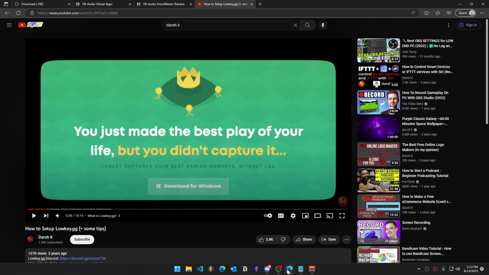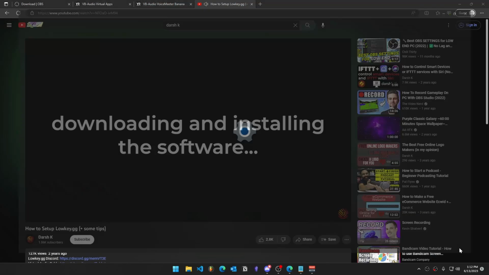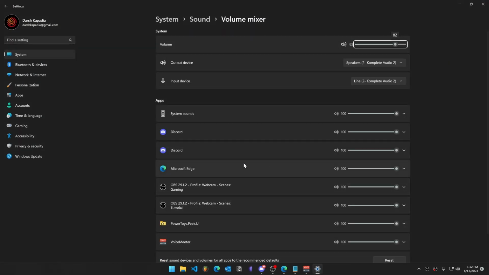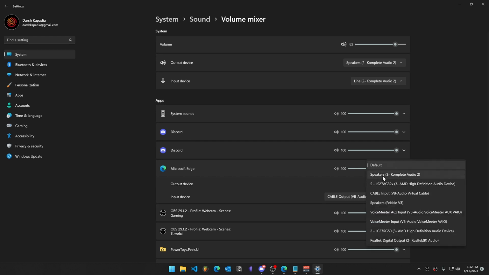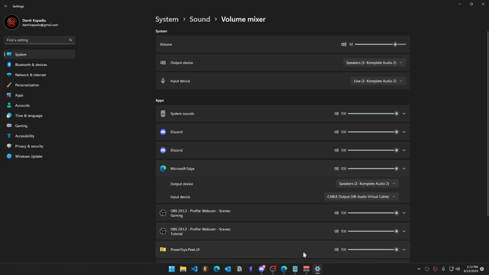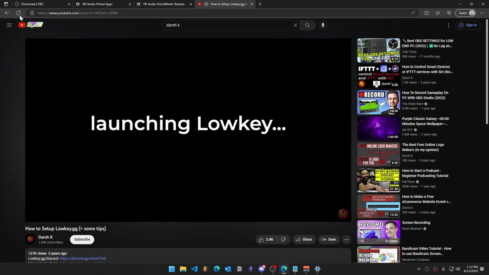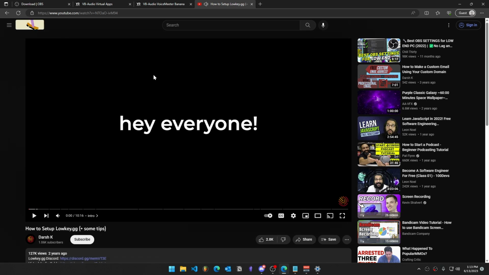To do this, open your browser, play any media, right-click on your sound icon, open Volume Mixer, select your browser, and change the input device to cable output, and change the output device to your headphones. Once done, open your browser again and refresh the page. All your settings should apply, and you should be good to go.